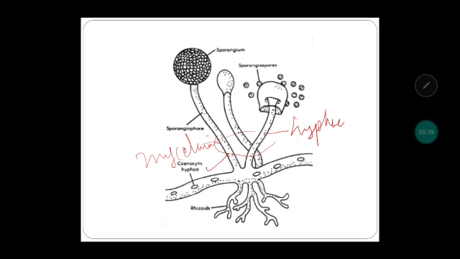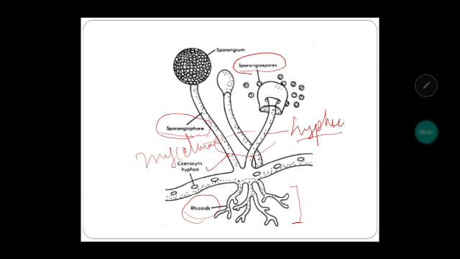Sometimes the fungus can have root-like structures called rhizoids, which help them to bind to the substrate on which they are growing. Now you can see a term, sporangiophore. Fungi are famous for producing a variety of spores, which we will be studying. If they are producing sporangiospores, this hypha will be called a sporangiophore.